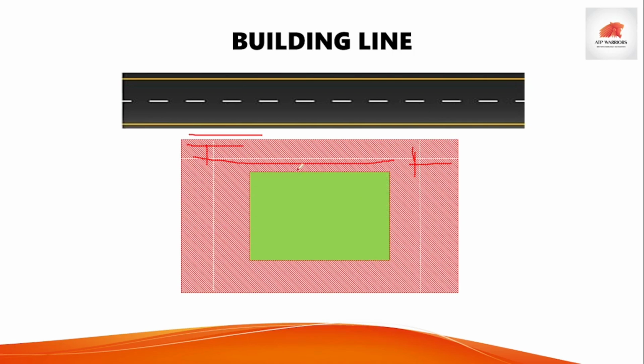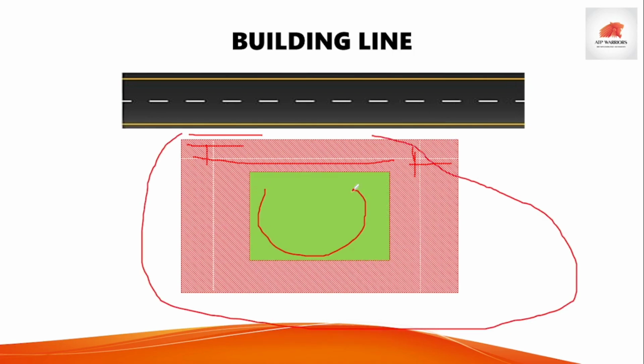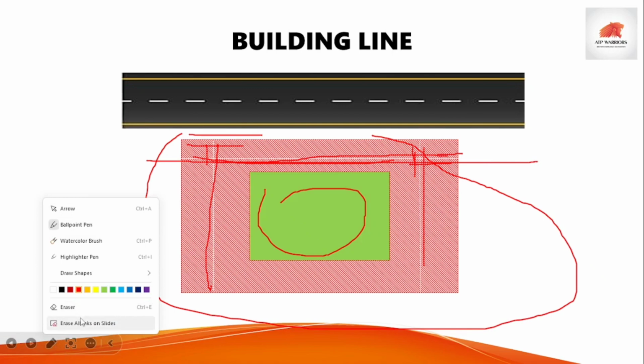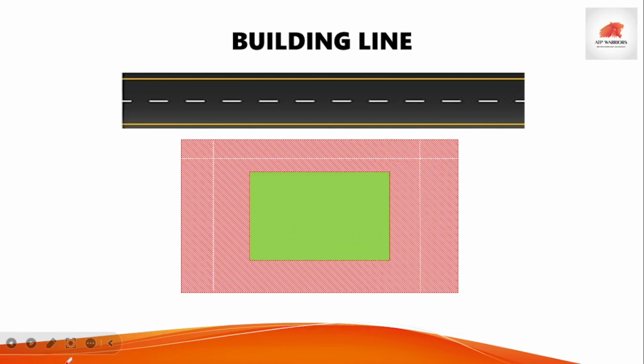As we know, this is a total plot area, this is a built up area. These white lines are shown in RP and DP, or it is drawn and regulated by some authority. What is the meaning of it? Let me clear it first, then I will explain.